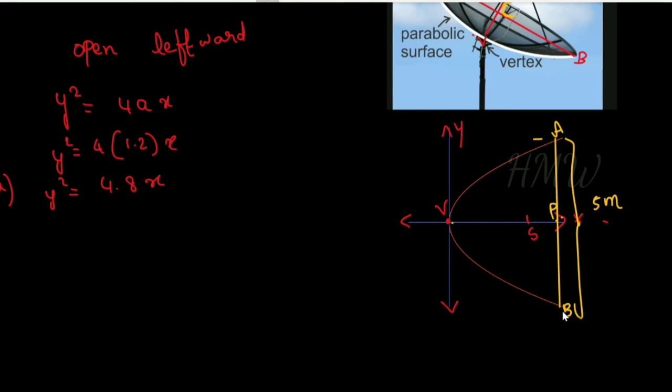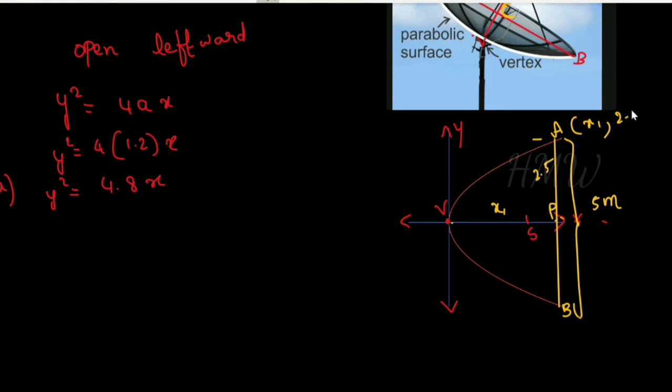This length AB is 5 meters. Let us take the x coordinate of point A as x1. This length AP is 2.5 because the full length AB is 5. So this is x1 and this is 2.5.